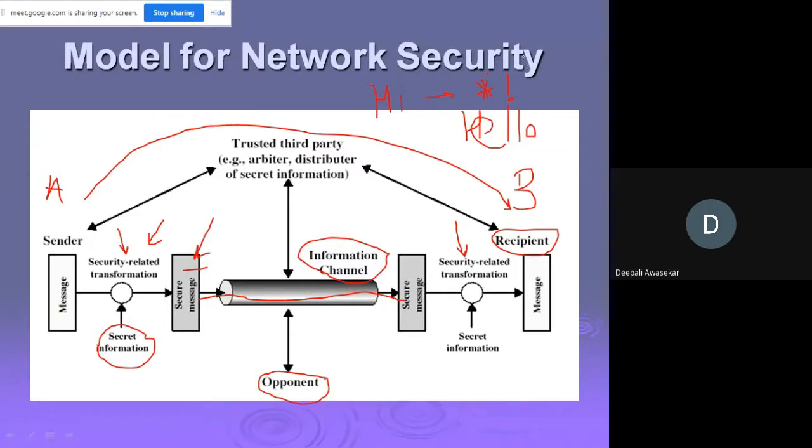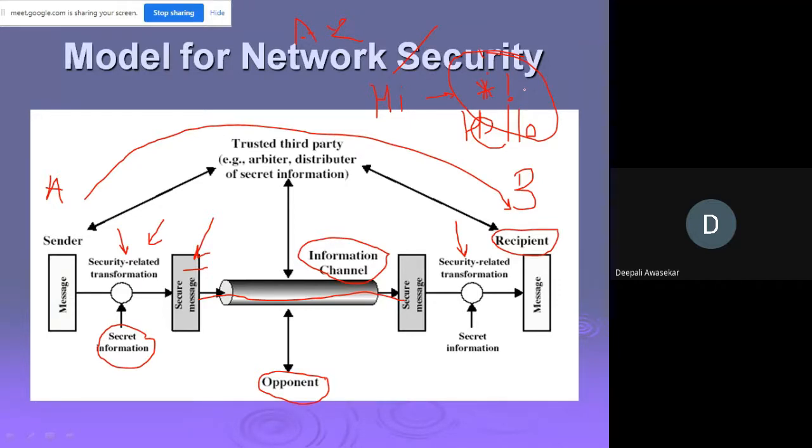What is this? I have done some conversion. For A to Z, I have allotted one symbol. The symbol I get for H is asterisk, and the symbol I get for I is exclamation. This is, at the simplest level, a security related transformation.